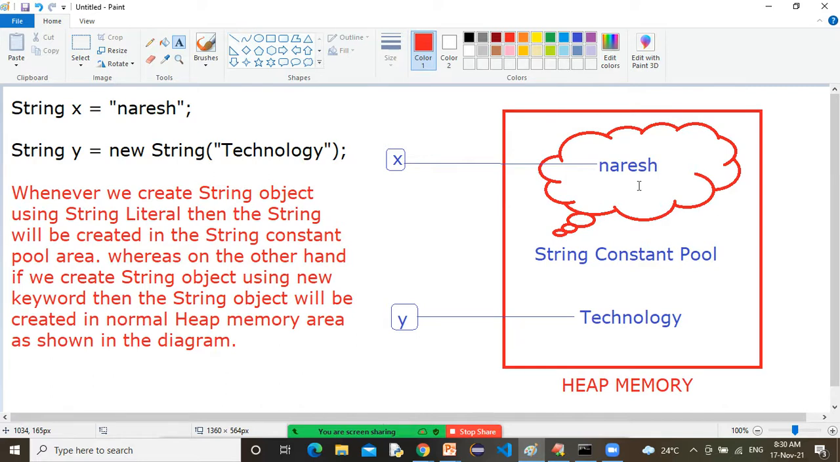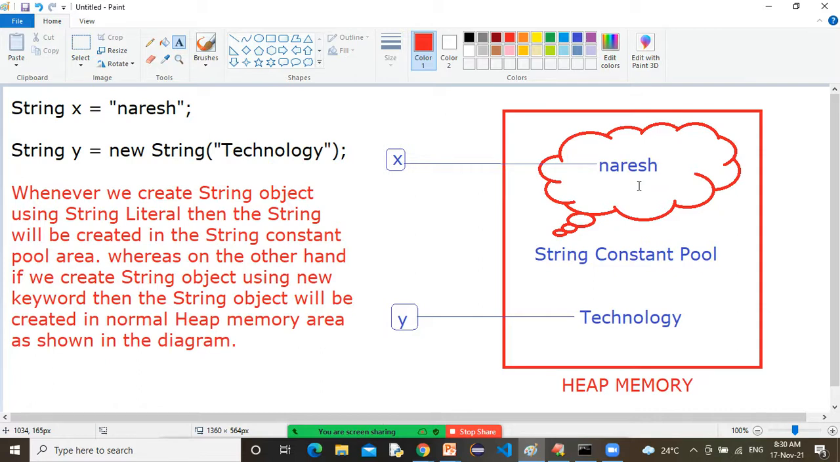So today from strings we got only two points. What are those two points? Strings are immutable in Java. Once you create a string object, it cannot be modified. We can create a string object in two ways: by using a string literal, or by using the new keyword. If you create it using a string literal, the string object is created in the string constant pool. If you create it using the new keyword, then the string object is placed inside the heap memory.